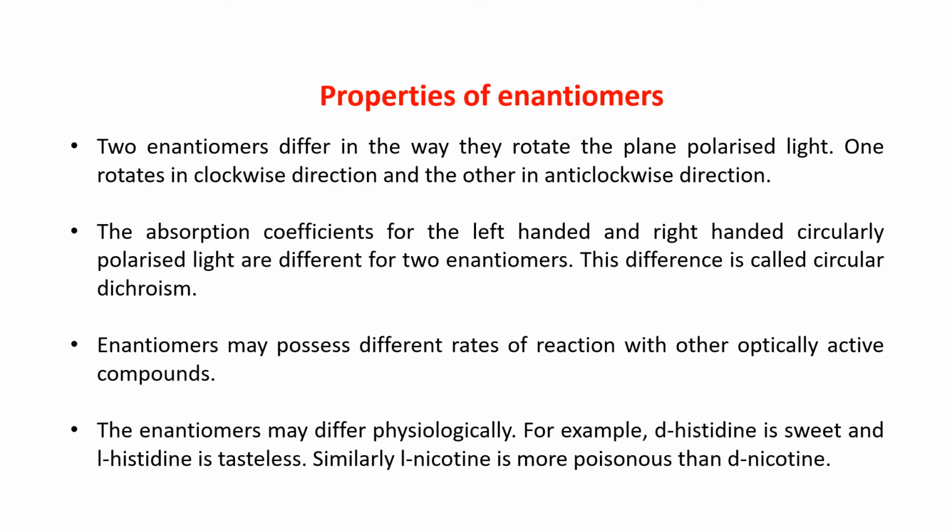Properties of enantiomers. 2 enantiomers differ in the way they rotate plane polarized light. One rotates in the clockwise direction and the other in the anti-clockwise direction. The absorption coefficients for left-handed and right-handed circularly polarized light are different for the 2 enantiomers. This difference is called circular dichroism.